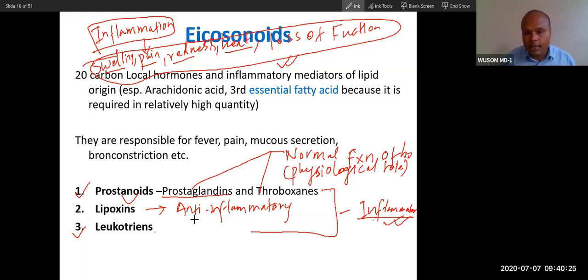And this lipoxin is anti-inflammatory. If you remember this broad function, you will understand the things better. So this is the very important slide. If you remember the broad function, you will remember all these things.